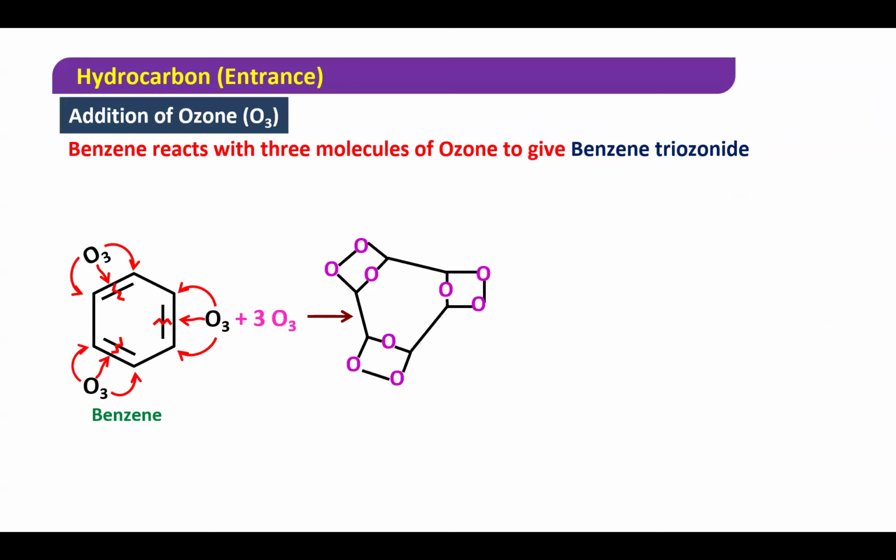Can you see? This was carbon, carbon, carbon, carbon. This was my benzene ring. So three places, one, two, three, one, two, three. I'll show you this here, beta. So ozonide, benzene ozonide. Look.